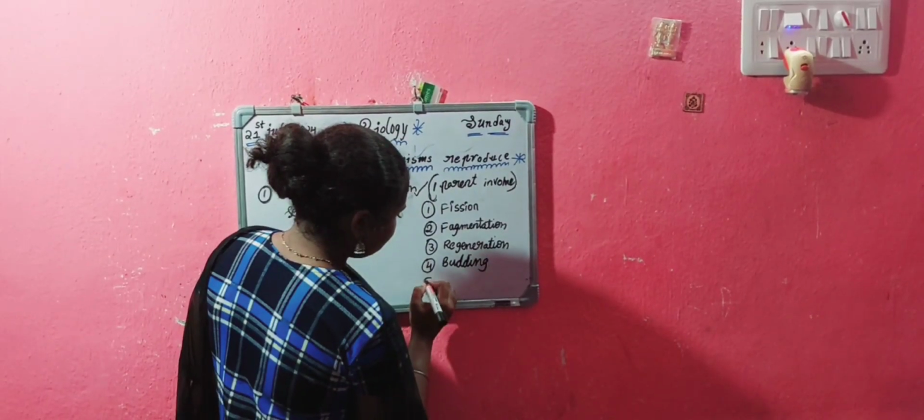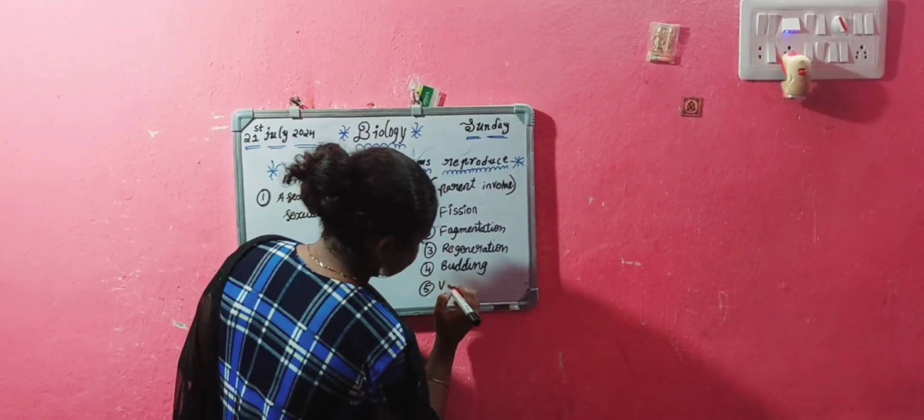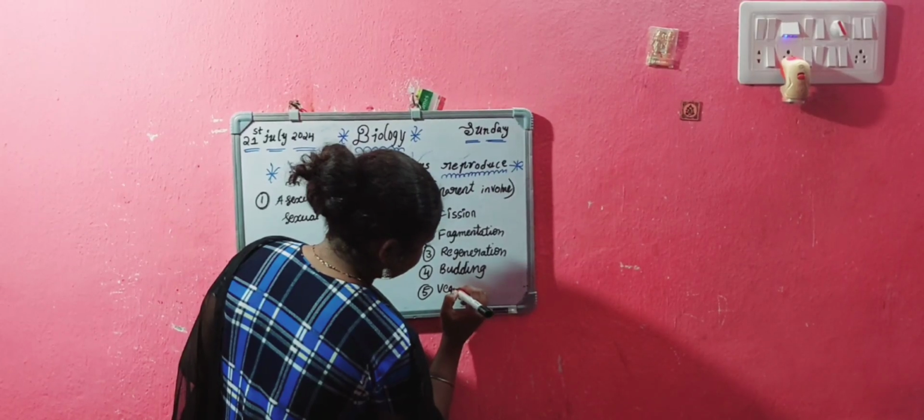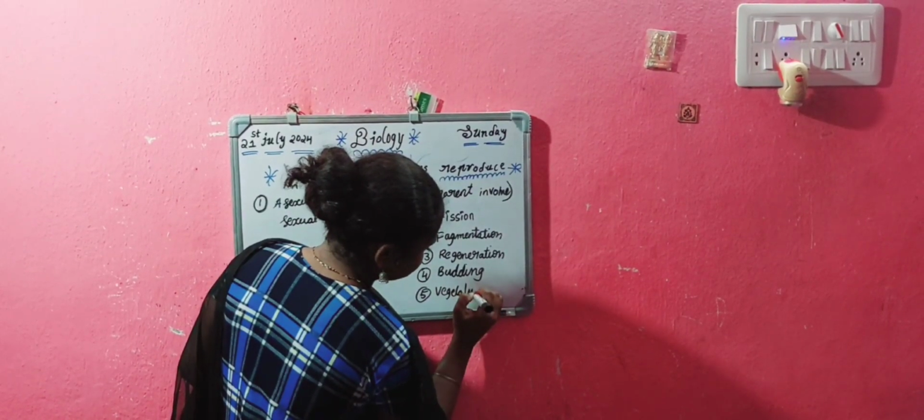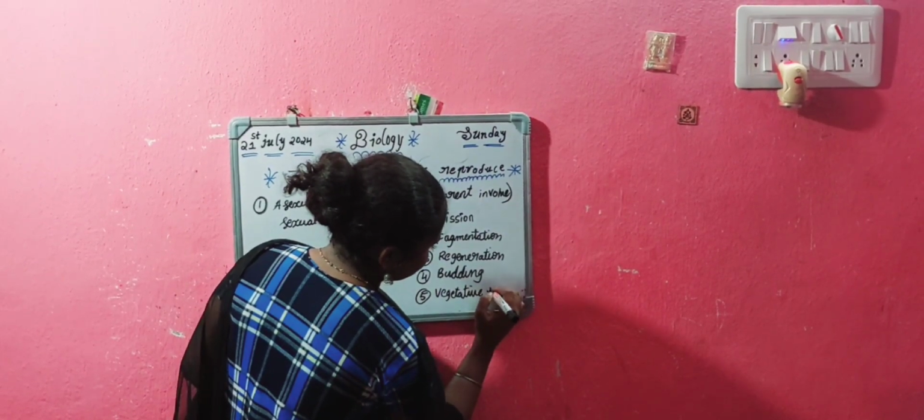And the last concept is vegetative propagation.